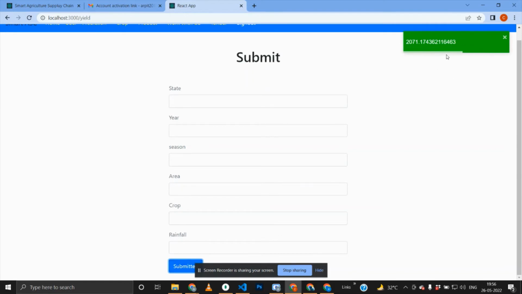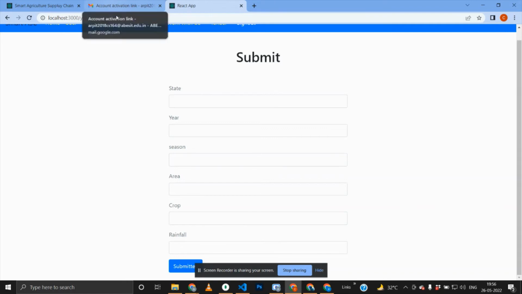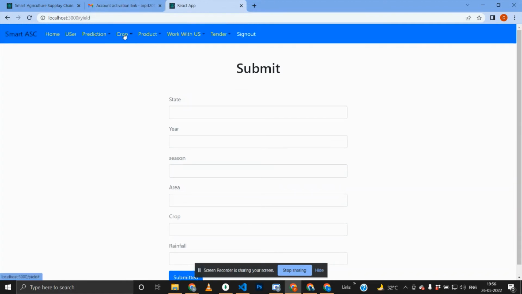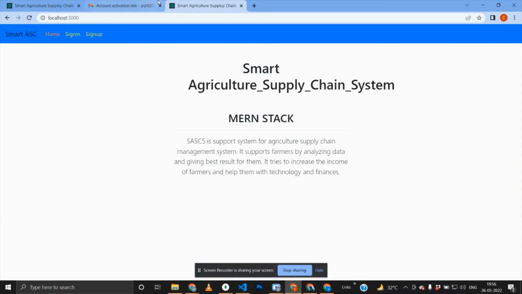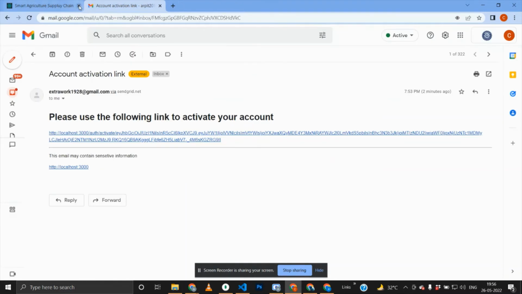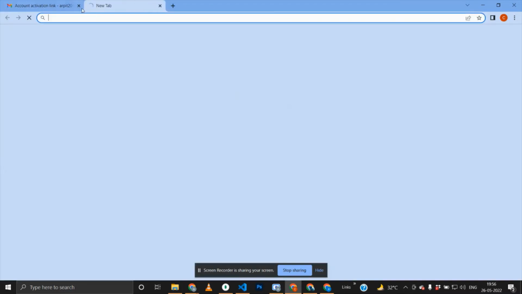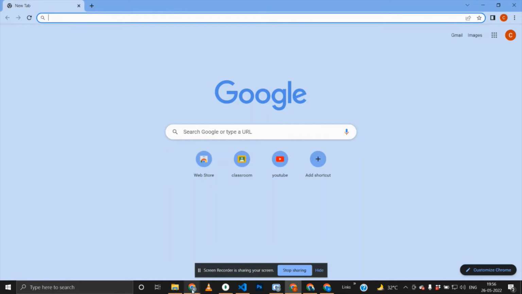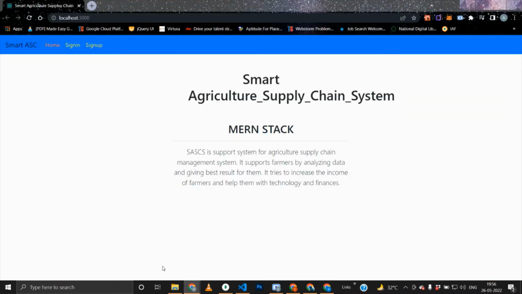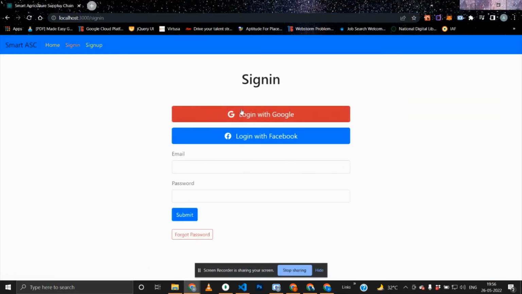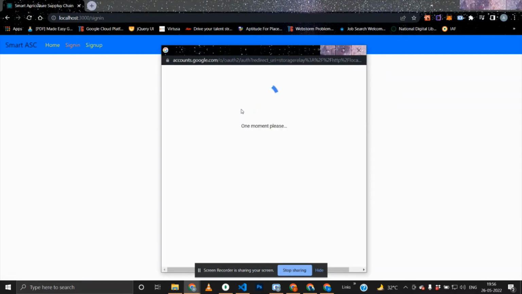And as soon as I predict the value, here comes the output. Now for the other features, here is a sign out system. I can easily sign out using this. I have other systems, like for sign in, I can directly log in using my Google account.